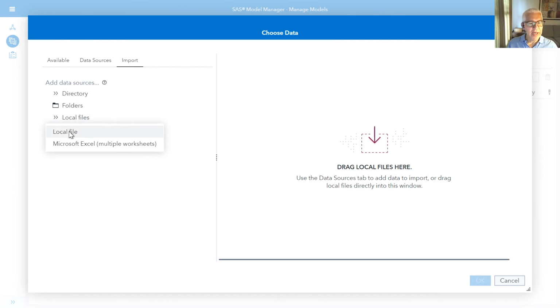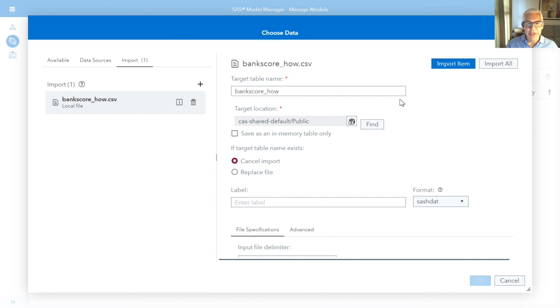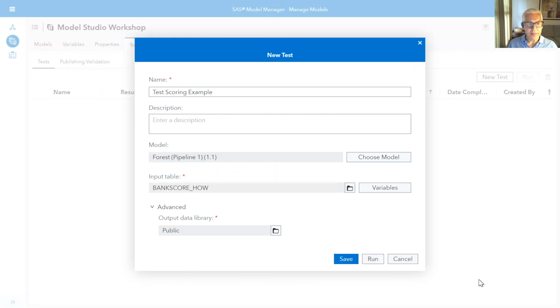I'm going to go to the local files, and I'm going to select a bank score Excel spreadsheet that I can import. So we're going to import these new customers, this table of brand new customers, into this particular testing item so that we can run a test and see how our model is performing. I'm going to click on OK. I've got everything filled out here, so I'm now ready to click on Run.